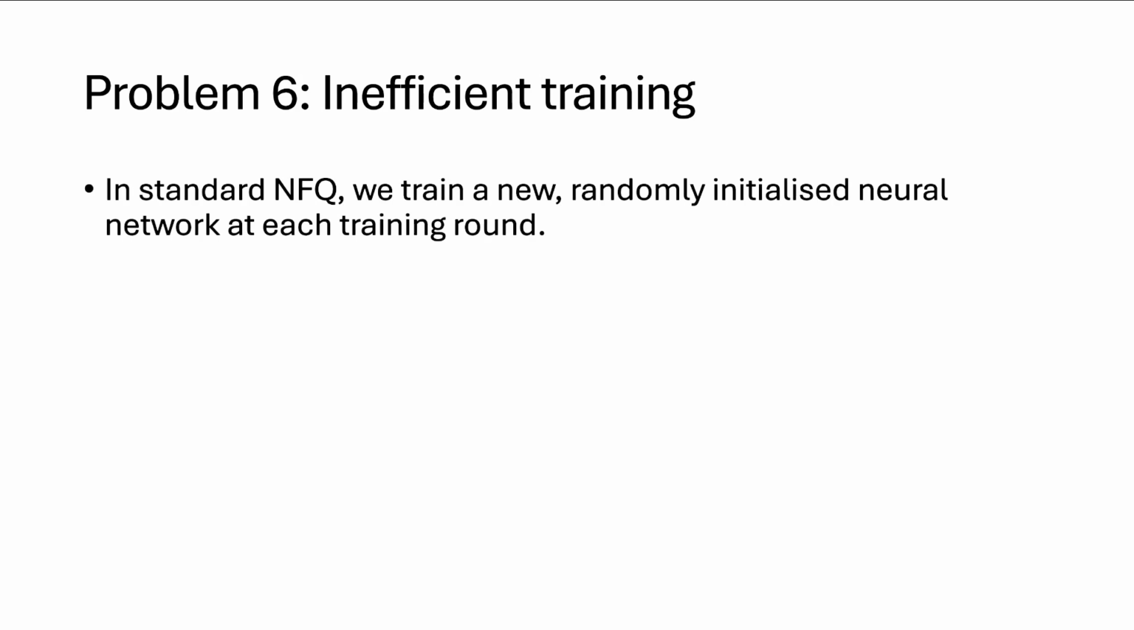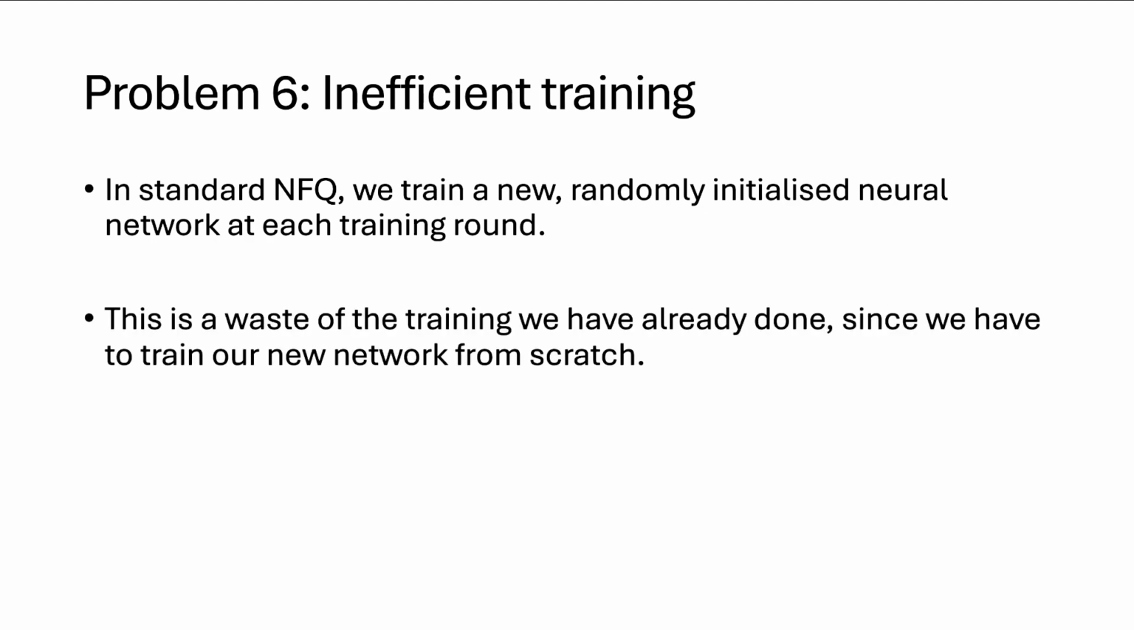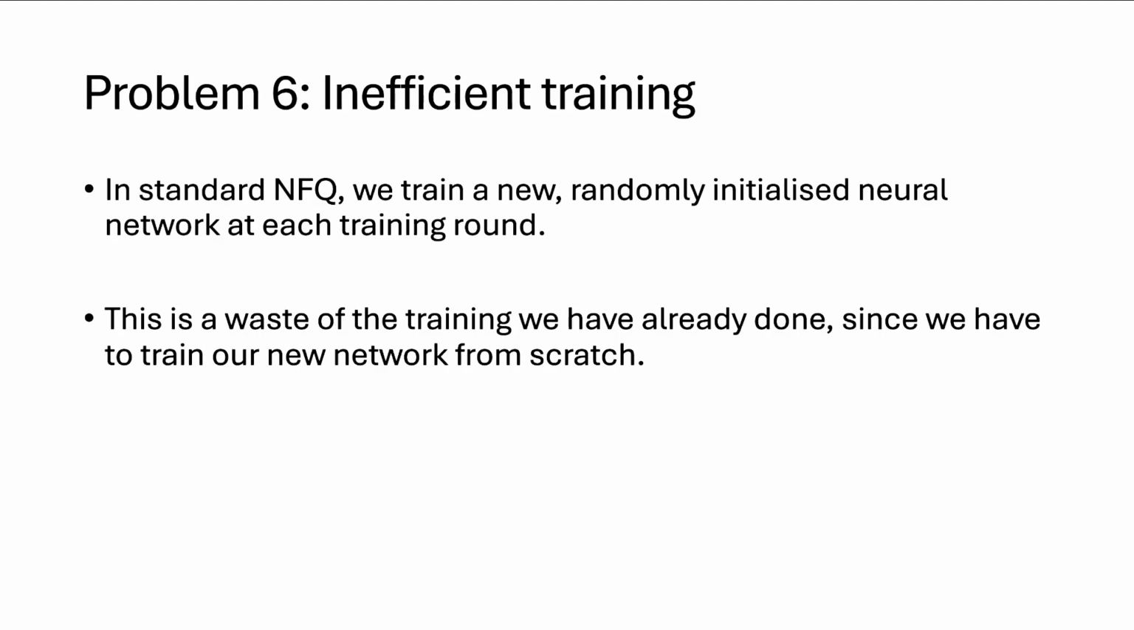So in standard NFQ, at each round of the algorithm, you train a new randomly initialized neural network. But this wastes all the training you've already done. You already have a neural network that can do a good job, and you're going to throw it away after using it to form regression targets. And you're going to need to train your new neural network for a long time to get it to the same quality that the old one has. And this is a very inefficient way to train.